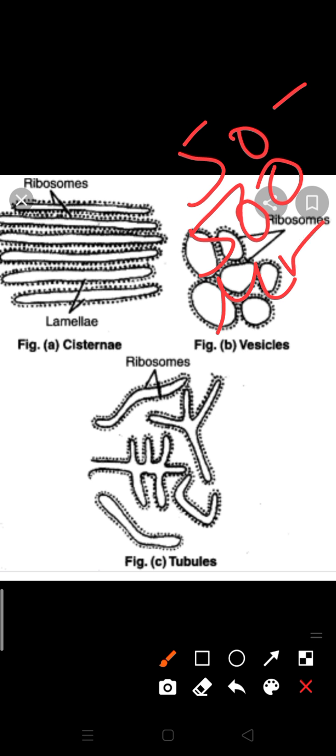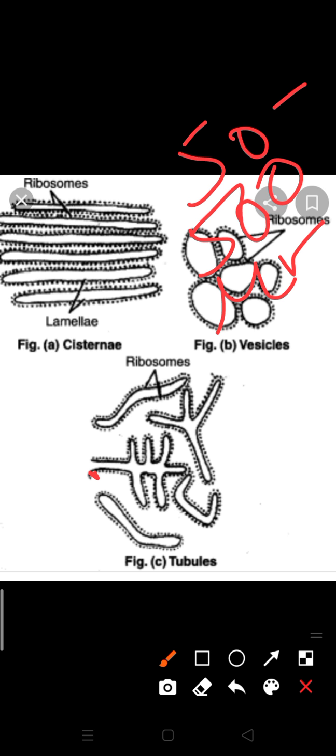They are also associated with ribosomes, because ribosomes are attached to them, but they are far from the nucleus and closer to the cisternae. They are spherical in shape. Their lumen is wider as compared to cisternae.